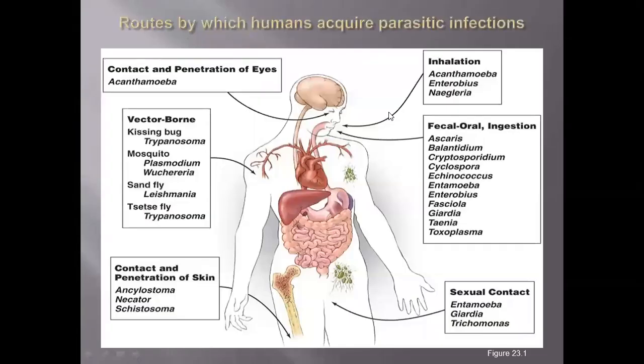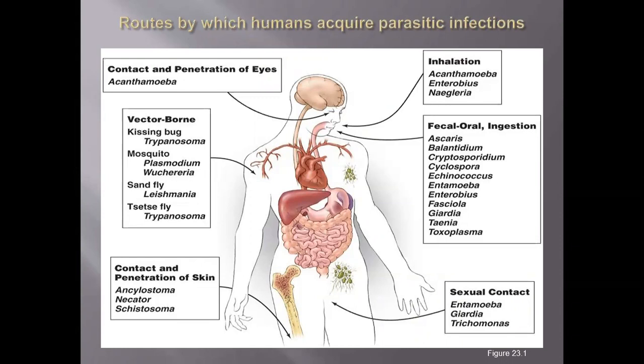We can see the routes by which humans acquire parasitic infection. Contact and penetration of the eyes: Acanthamoeba.